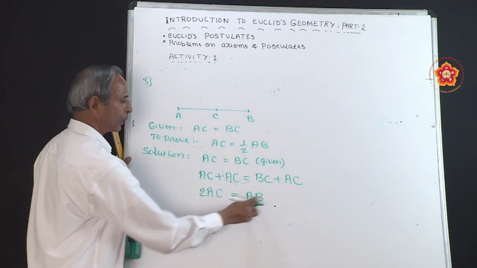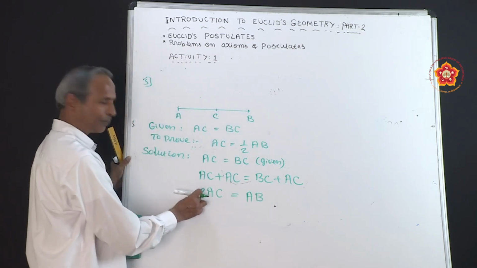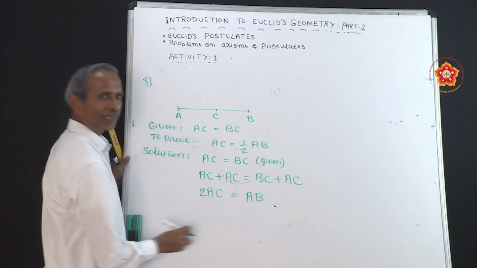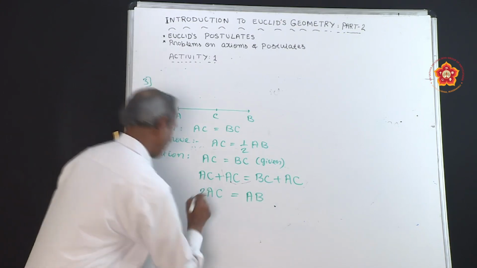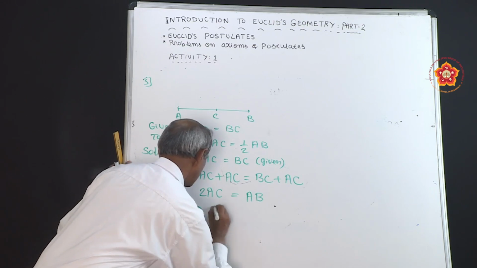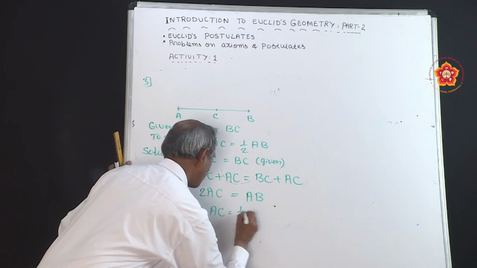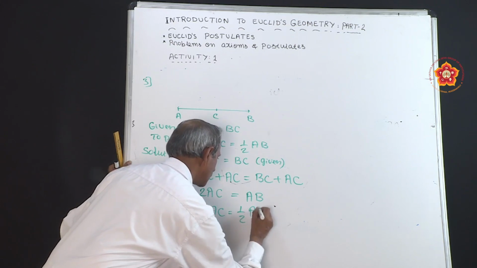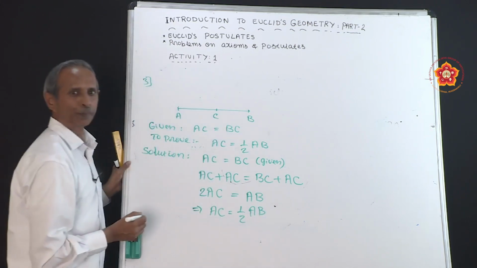Now, 2AC is equal to AB. You have to transfer 2 to the right side, then it becomes a division. That implies AC is equal to half of AB. This is the solution for the given problem.